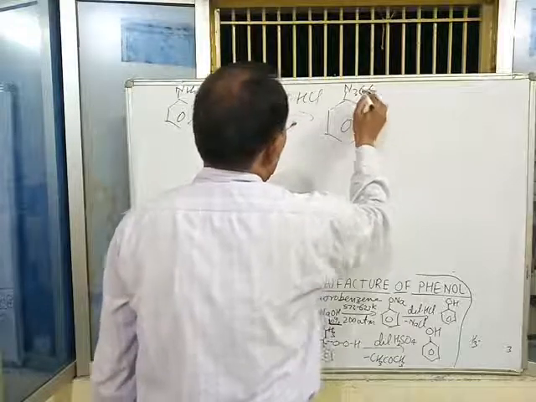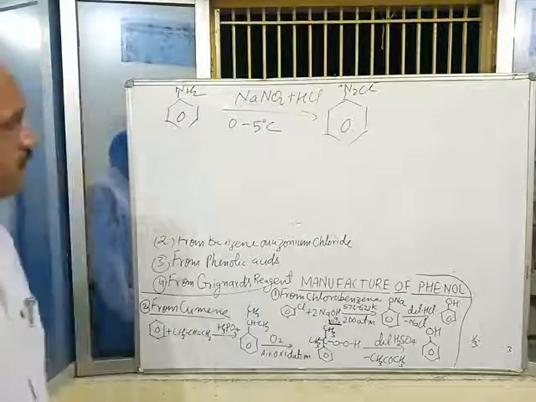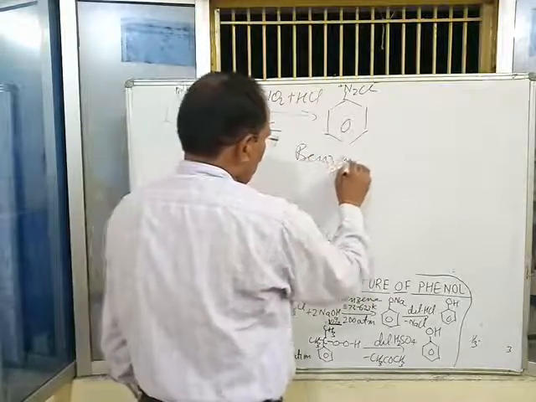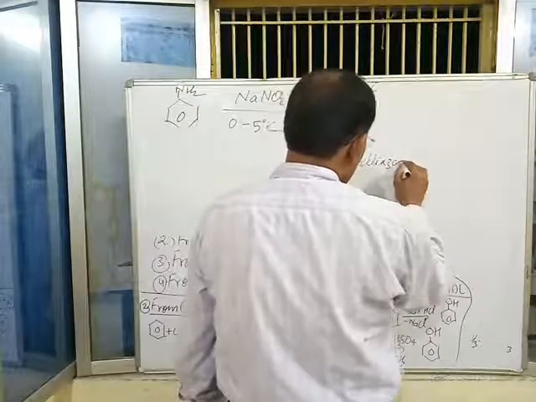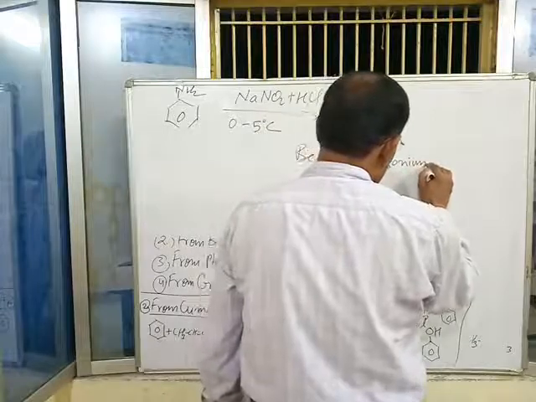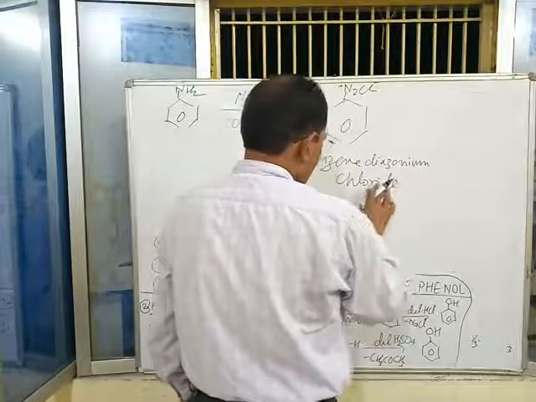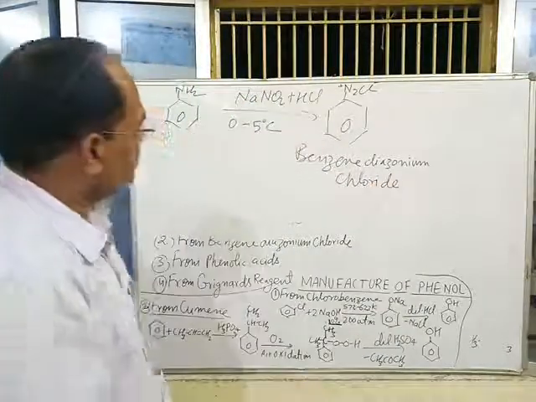You can write it as C6H5N2Cl, positive and negative charges. This is called benzene diazonium chloride, and this reaction is known as diazotization.